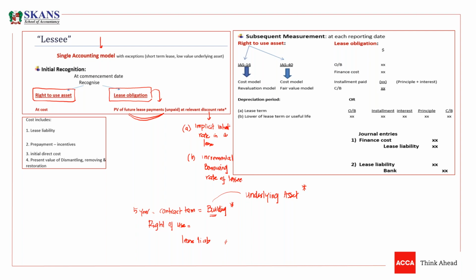Otherwise, we will always prefer the implicit interest rate in a lease. If both rates are given, obviously we will prefer the first one, which is the implicit interest rate.